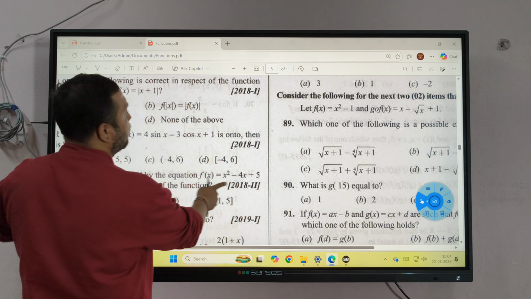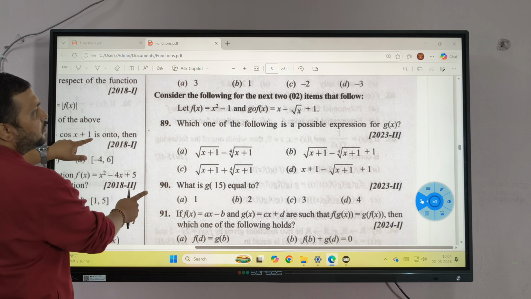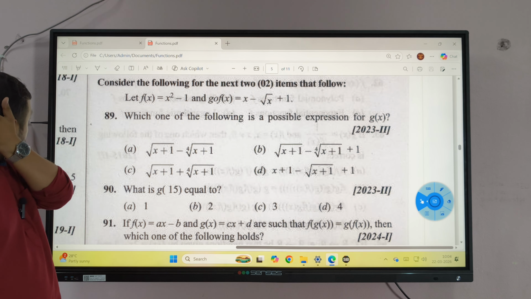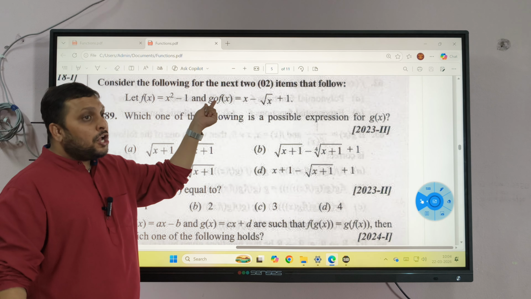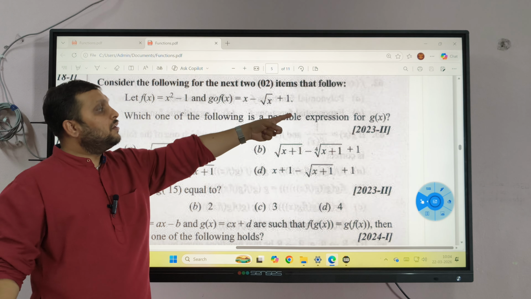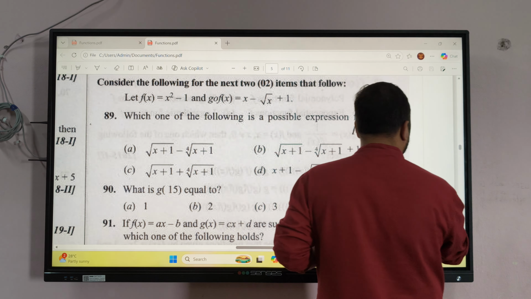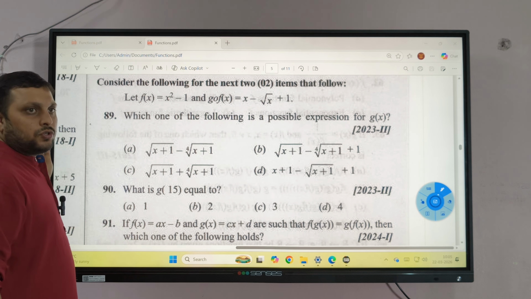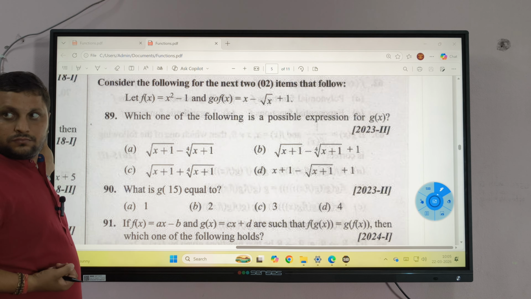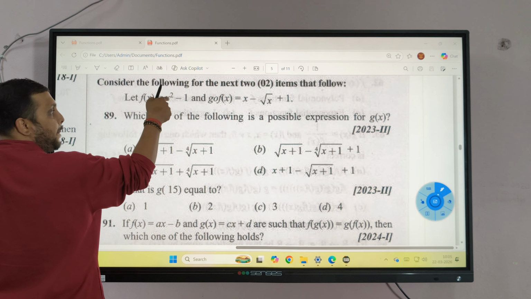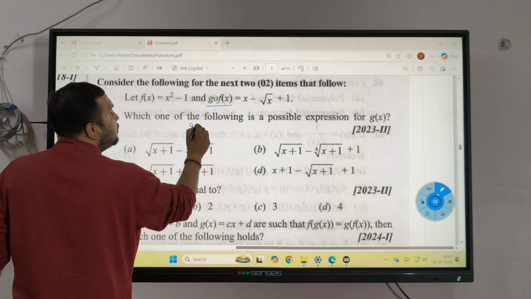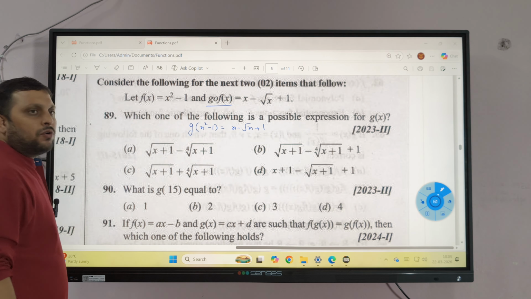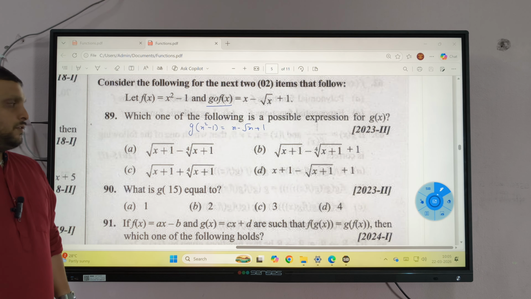89, 90. Relax. F of x is given. G of f of x is given. What do they want? G of x. So relax. What is f of x? So this line means g of x squared minus 1 equals x minus root x plus 1. Yes or no?